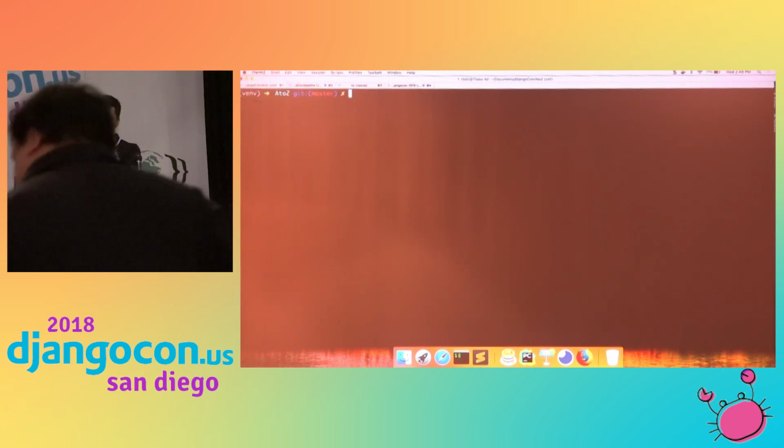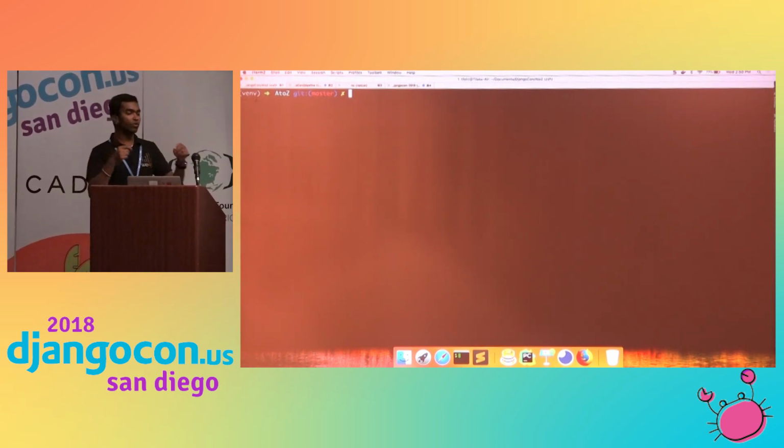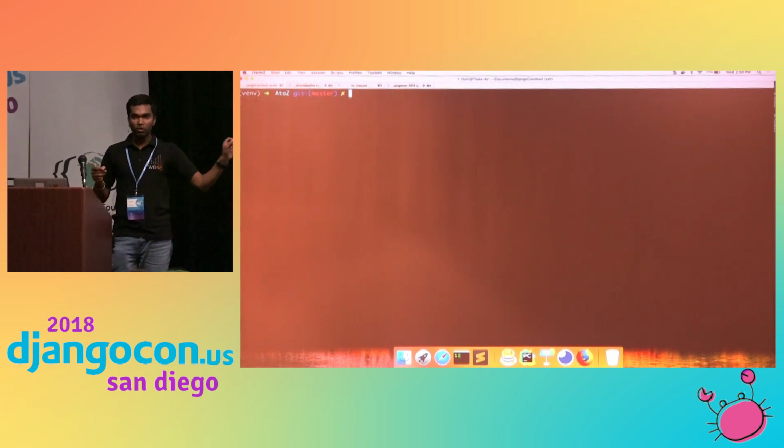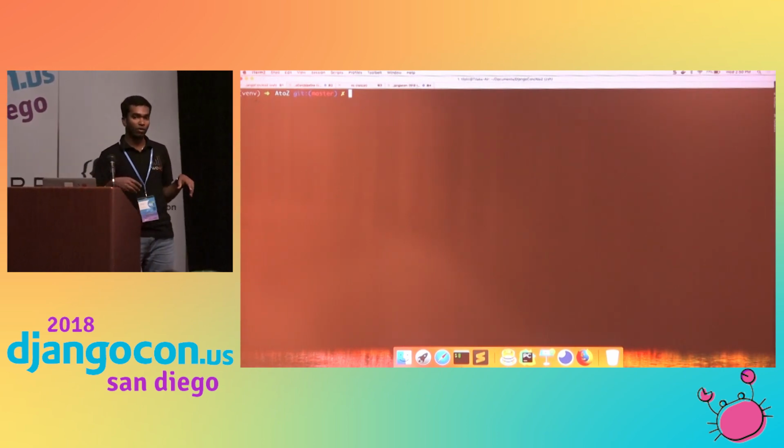Use Bandit. Bandit is a source code analysis tool. It analyzes code, and if it finds any vulnerability, it will tell you that you have a vulnerability on this line, so please fix it. We can do this using a git commit hook. If you integrate it there, we can prevent some of these vulnerabilities. I will show you how.